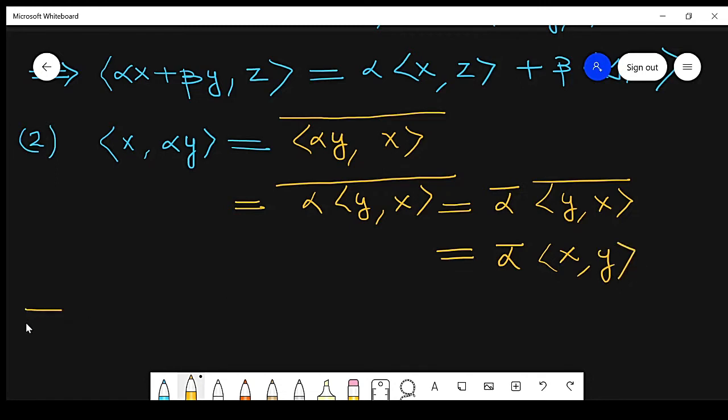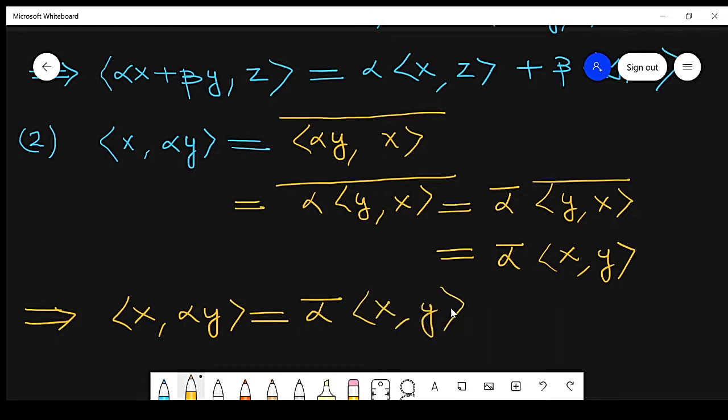So x comma alpha y is equal to alpha conjugate x comma y. This is our result. When the scalar is taken from the second vector, it is alpha conjugate. When it is taken from the first vector, it is simply alpha.